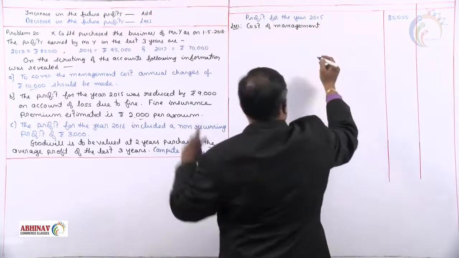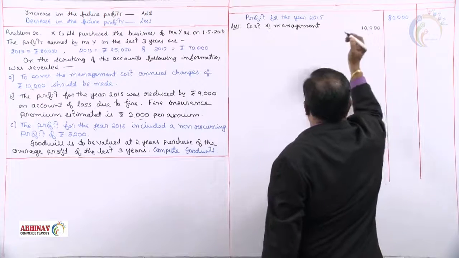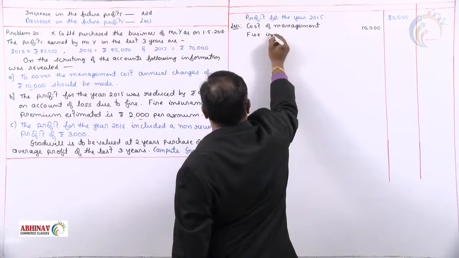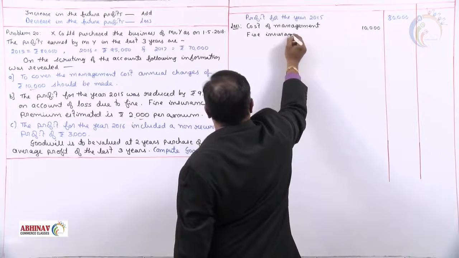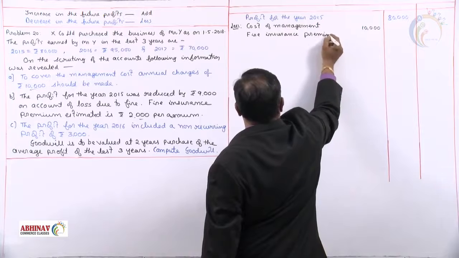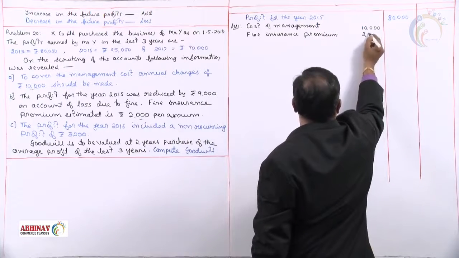What is the cost of management to be incurred? We'll take it in the inner column, 10,000. Then, every year we are going to pay fire insurance premium. Insurance premium rupees 2,000.